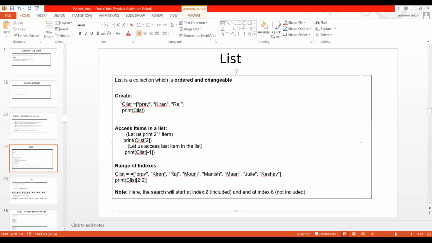For that sake, we use a range of indices. Here, the first argument is for the start index. The second is nothing but the last index. So I need all the elements which come in between. Now, in between these, I have mentioned 2 to 6, so from here to here.